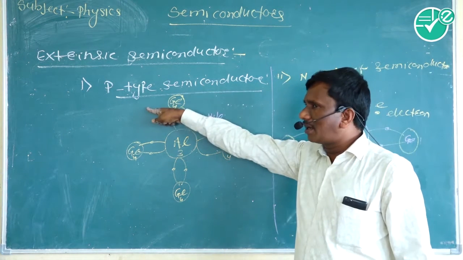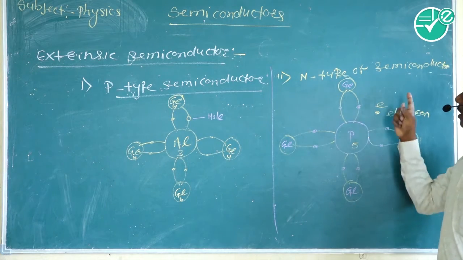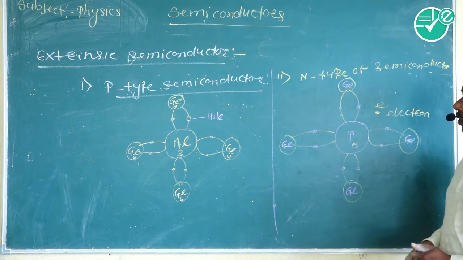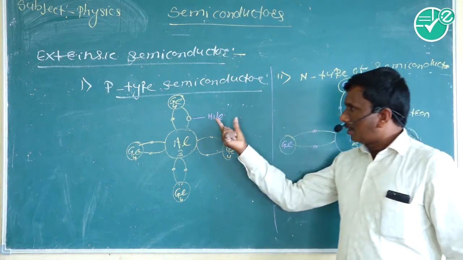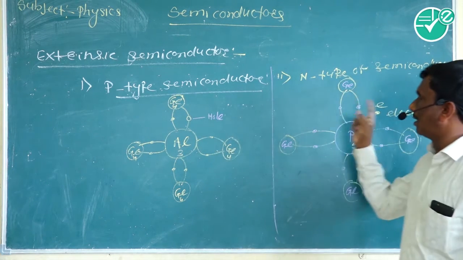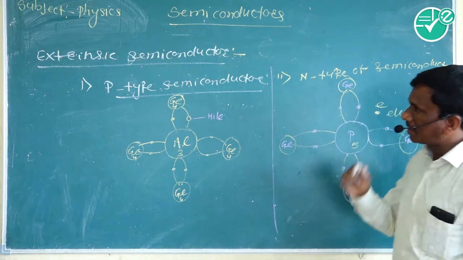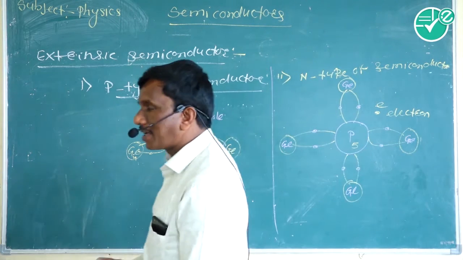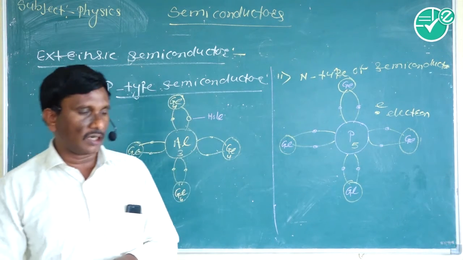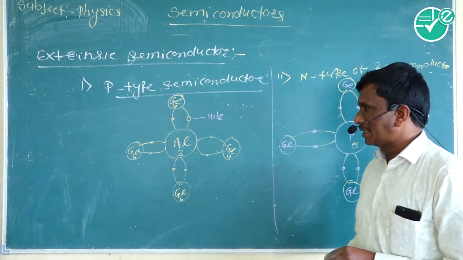In p-type semiconductor the conductivity is due to the holes, and in n-type semiconductor the conductivity is due to the electrons. The current in p-type semiconductor is due to the holes, and the current in n-type semiconductor is due to the electrons. This doped or extrinsic type of semiconductor is practically used for various purposes.